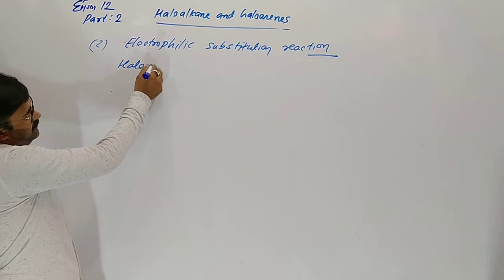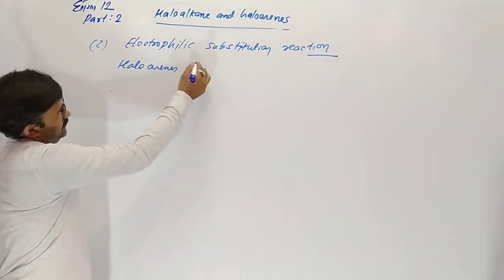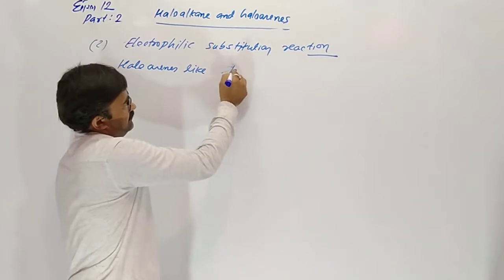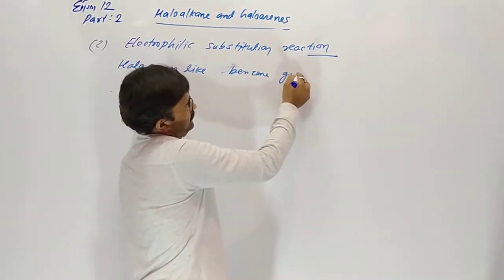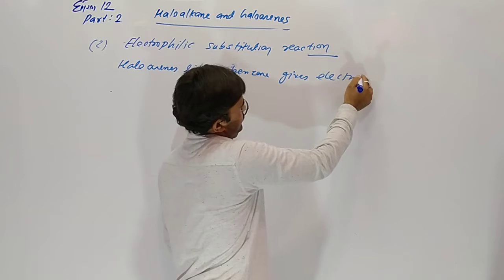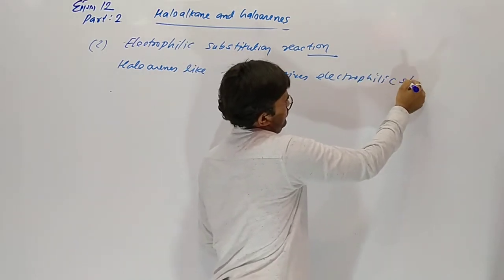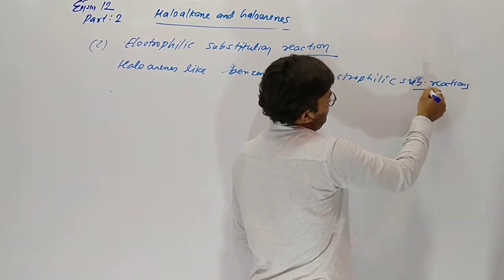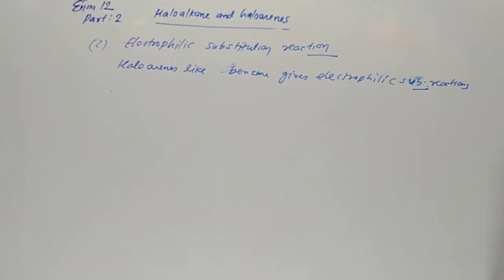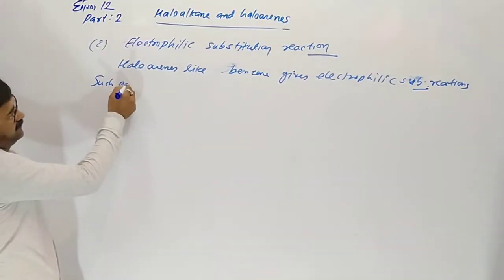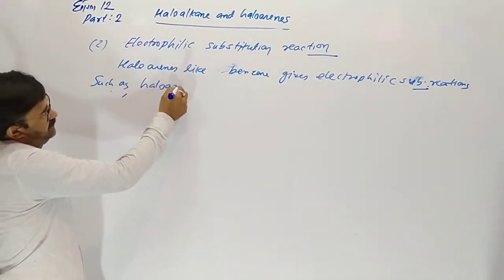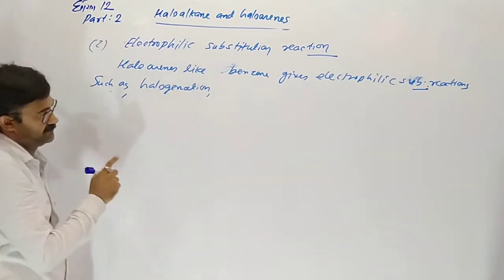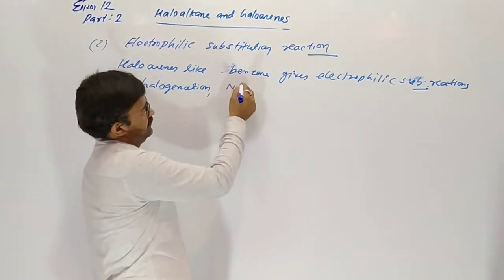Haloarenes like benzene give electrophilic substitution reactions. Haloarene, like benzene, gives electrophilic substitution reactions such as halogenation, then nitration.